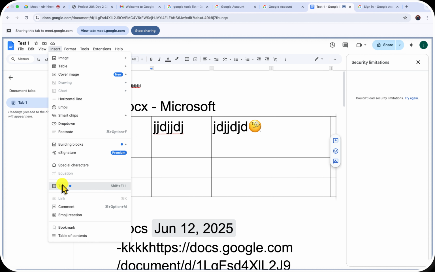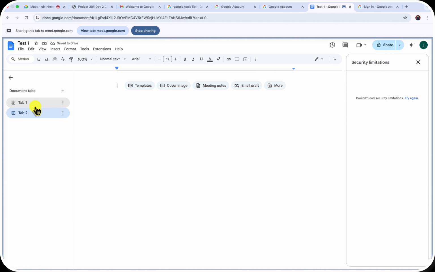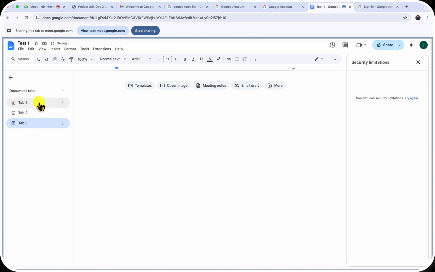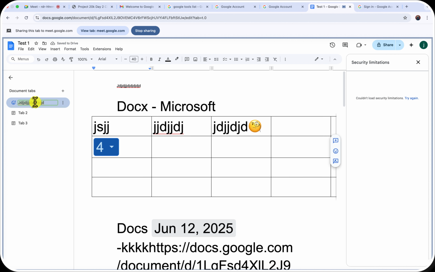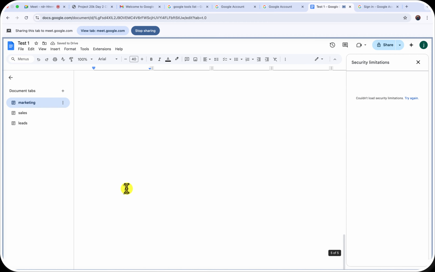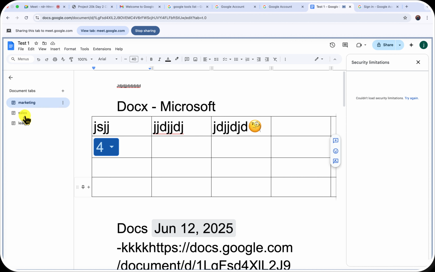Then another thing, most importantly again, is the tabs. There's a way where Google Docs now allows you to work in terms of tabs. The tabs are right in here. There are times where I'm working on a campaign for a brand, right? And let's say this has to do with marketing, this has to do with sales, and this has to do with leads. So rather than doing marketing, sales and leads in the same document, I can put them in terms of tabs.